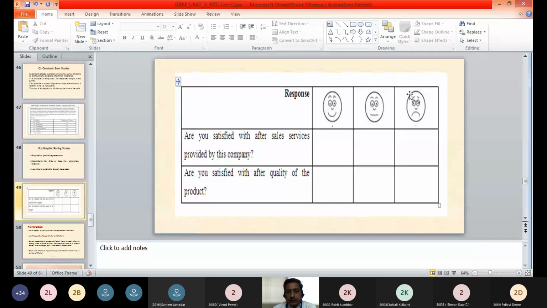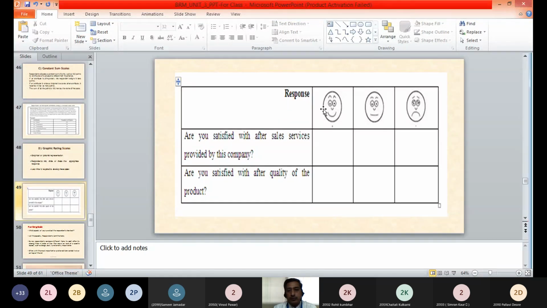So in this example, you can see graphical representation of the responses which the researcher wants to take from the respondent. So here the response categories are shown by pictures. Are you able to see this picture? Yes, sir. So in the first picture, there is a smiley face. In the second picture, you will see the neutral response, and in the third picture, you will see a dissatisfied or unhappy face.